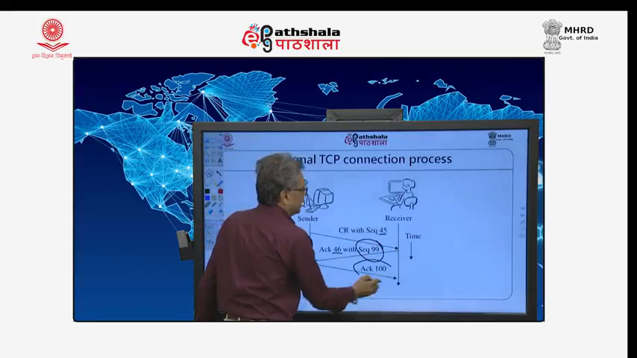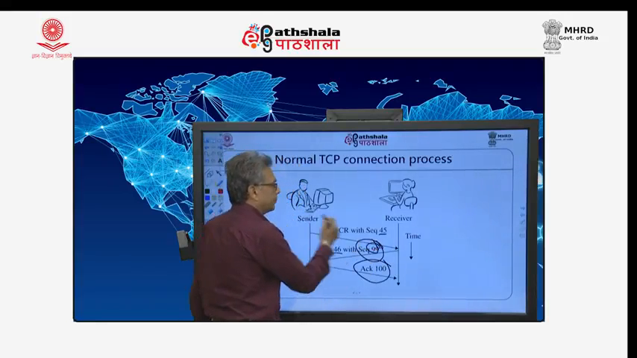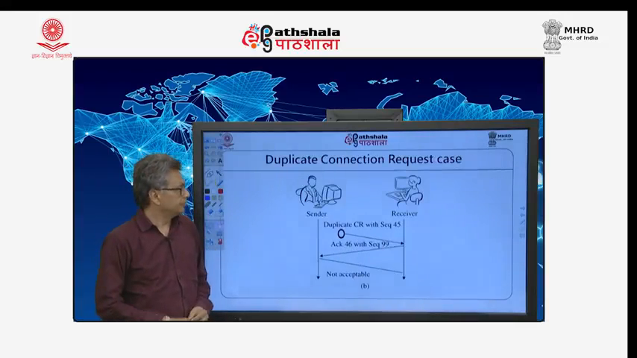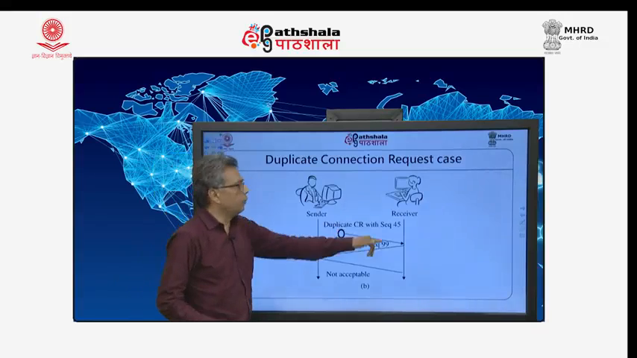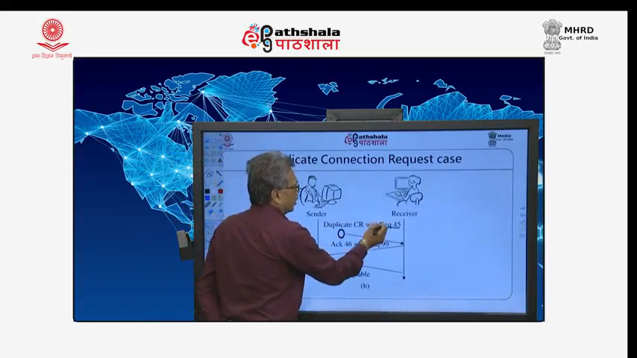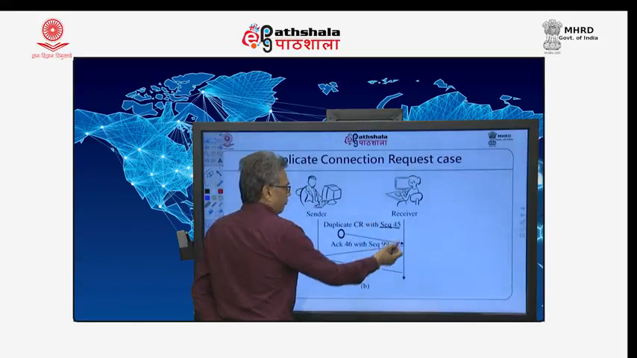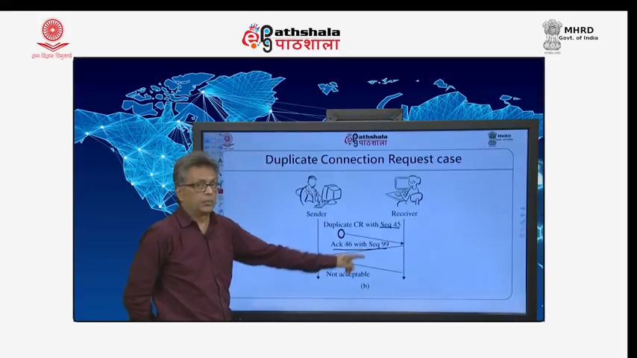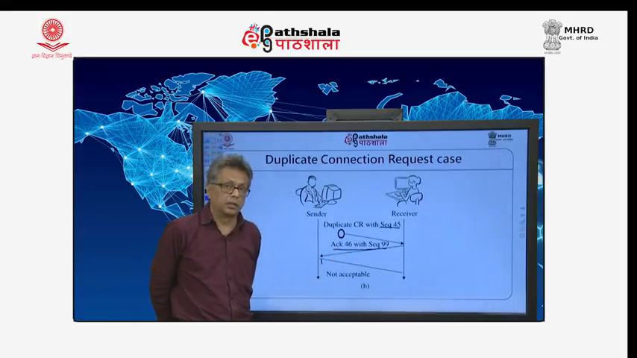Sender says acknowledgement of 100, that means I am accepting this request. Now, this is going to solve all our problems. How? For example, I receive a duplicate connection request with sequence 45. Obviously, the receiver will send acknowledgement 46 with sequence 99, but will not establish the connection until the acknowledgement comes back.